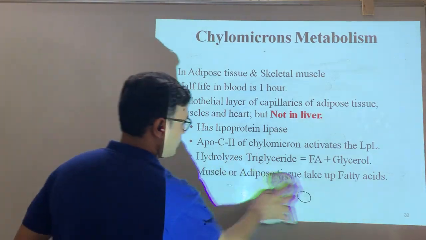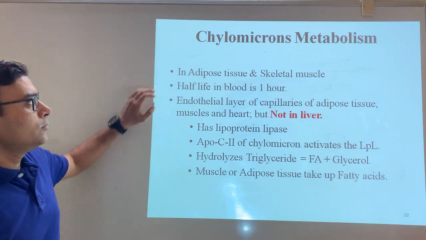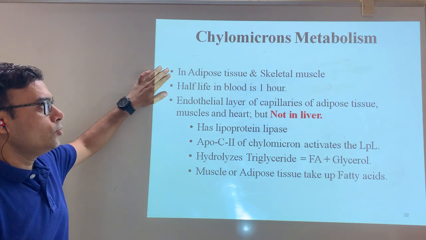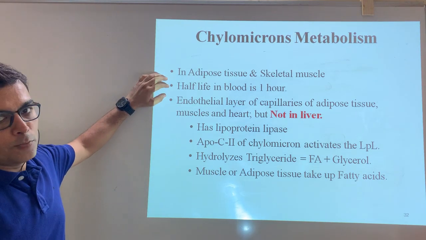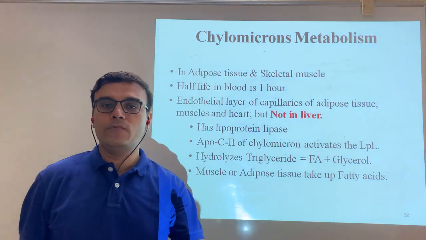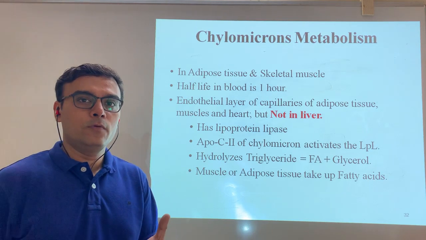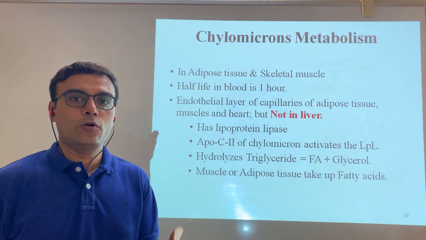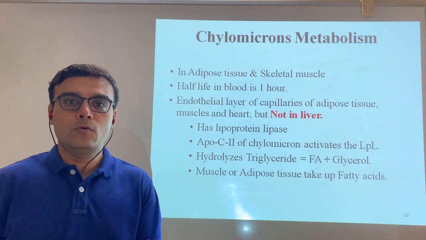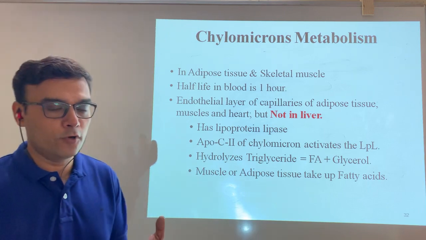So we are just taking a brief of the same thing. As you know, it mainly happens in the adipose tissue and skeletal muscle. The half-life of the chylomicron is very low, only up to 1 hour. So when we take food, the chylomicron gets generated, and that generated chylomicron remains in the blood only for 1.5 to 2 hours. If the half-life is 1 hour, the maximum of the chylomicron will remain for 1 hour.